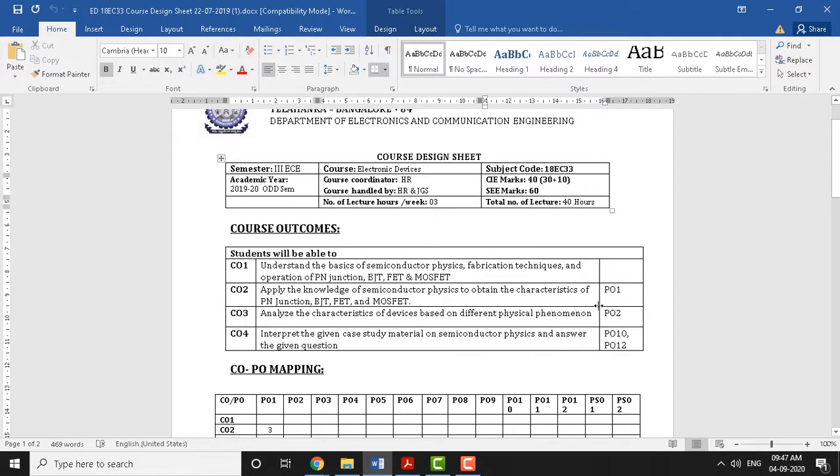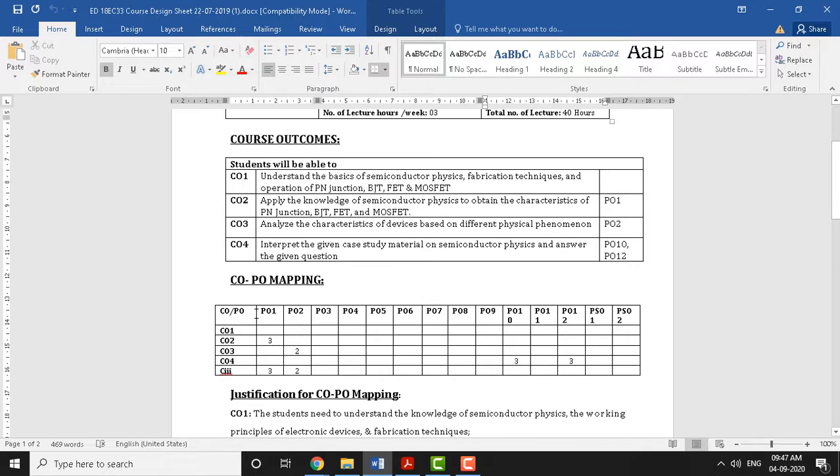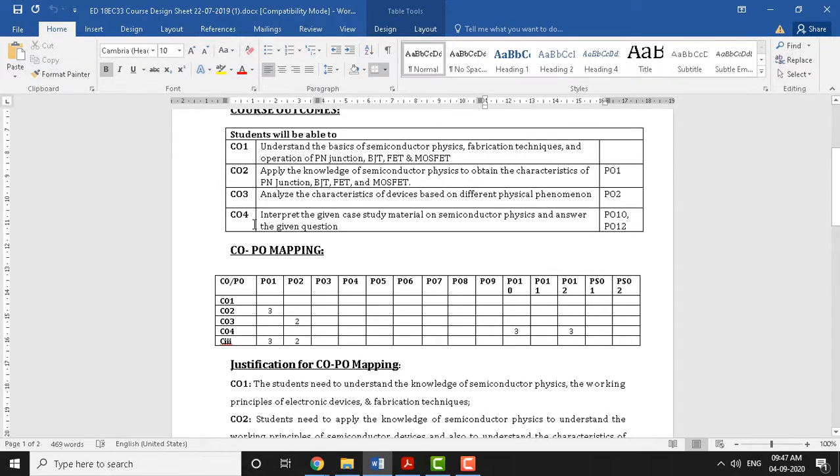So totally there are 4 course outcomes for the electronic devices course. Next we will see how these course outcomes are mapped with program outcomes. On the left side you can see we have listed course outcomes 1, 2, 3, 4. The statements are given here, and the first column is all course outcomes, CO1 to CO4. Where there is no mapping, there is an empty space, so the 3 is taken directly here.